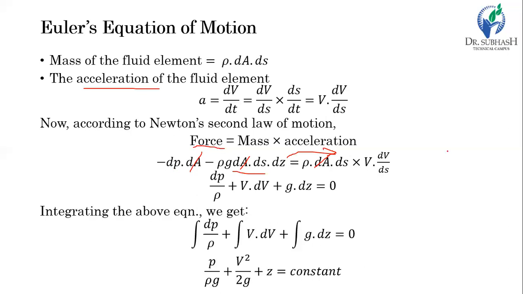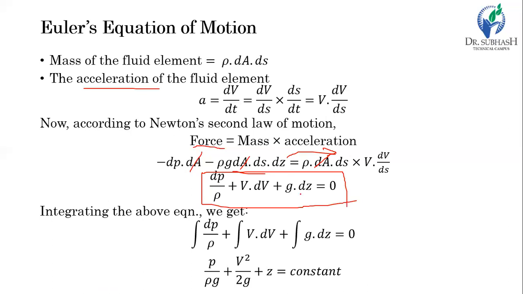After the simplification, we get the equation like this: dp by rho plus v into dv plus g into dz equal to 0. This equation is nothing but the Euler's equation of motion, which gives us the relation between pressure, velocity, and elevation difference.